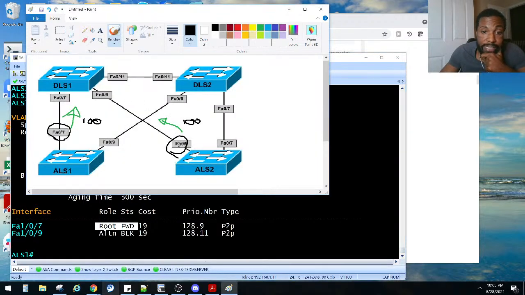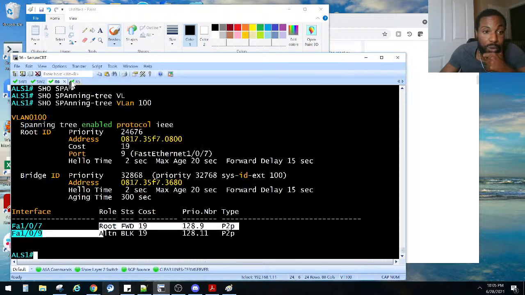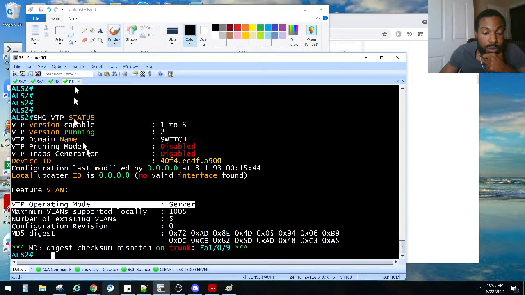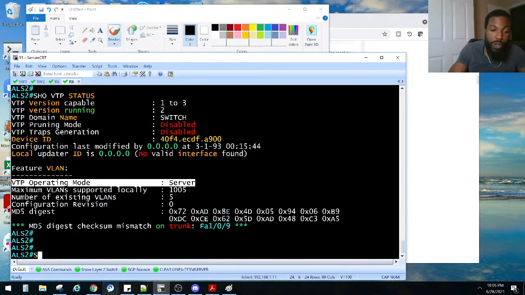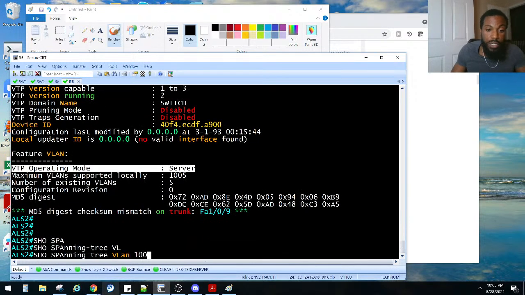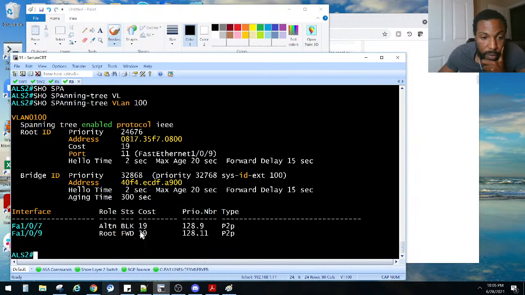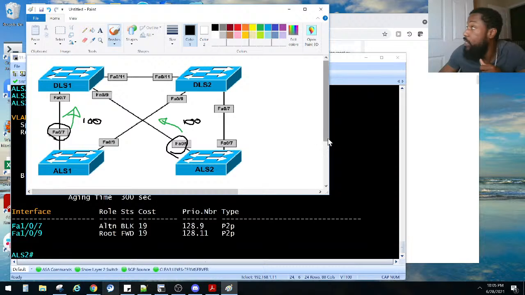Now ALS2, FA09, needs to be forwarding as well. So let's go to ALS2. Show span VLAN 100. Is that one forwarding? FA09 is forwarding. Good, he's good to go. It should be forwarding for VLAN 100 on ALS2.